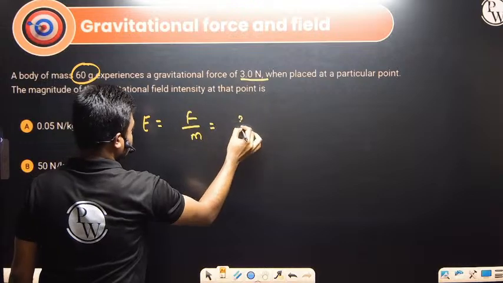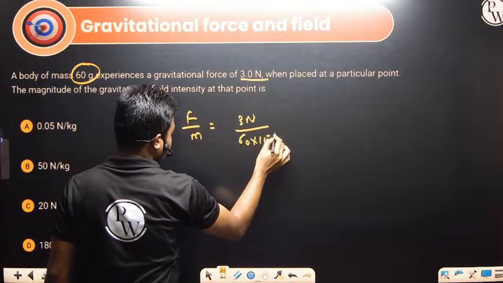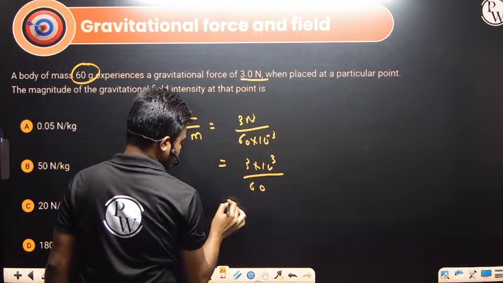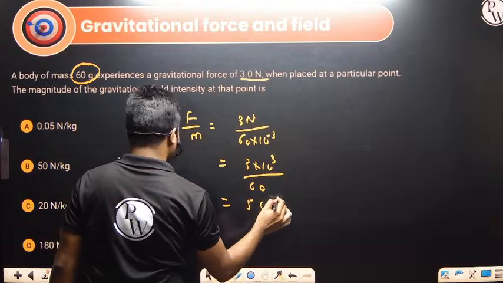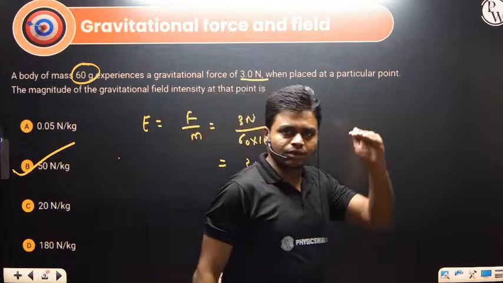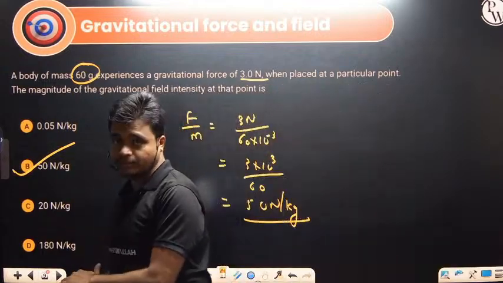So the force is 3 Newton divided by the mass, 60 gram, which is 60 into 10 to the power minus 3 kg. So this will be 3 into 10 to the power 3 divided by 60. 3000 by 60 gives 50 Newton per kg. That is option B. So the answer is option B. Clear?